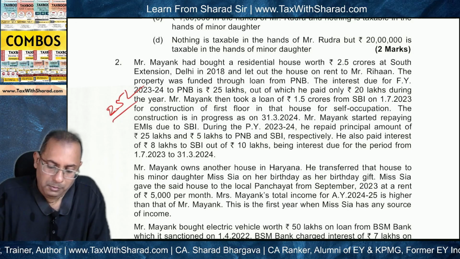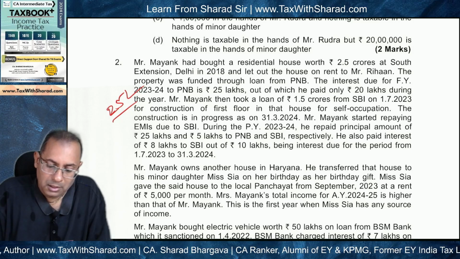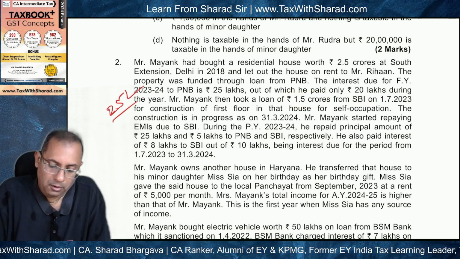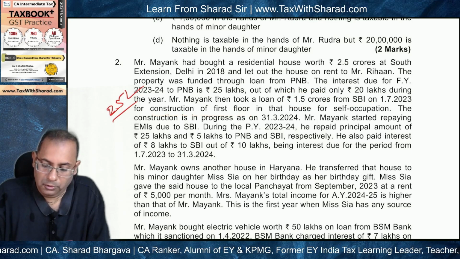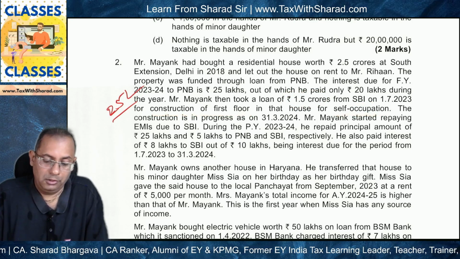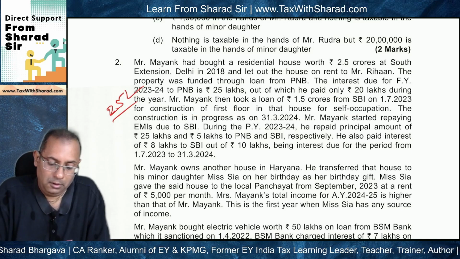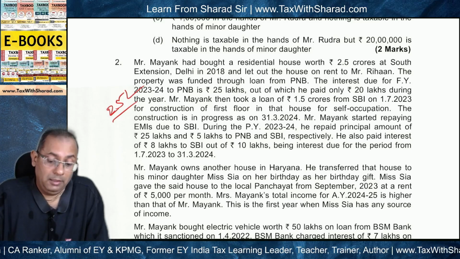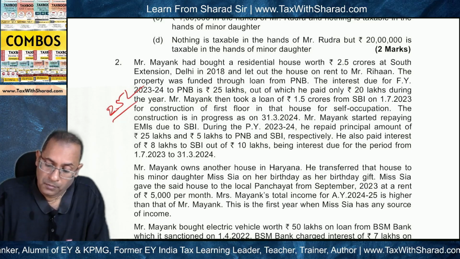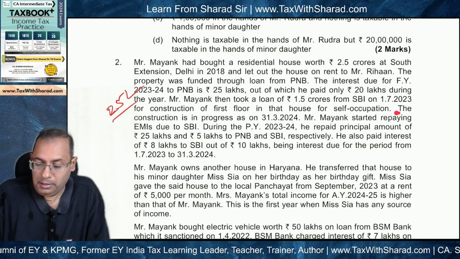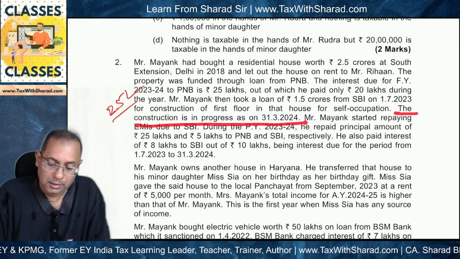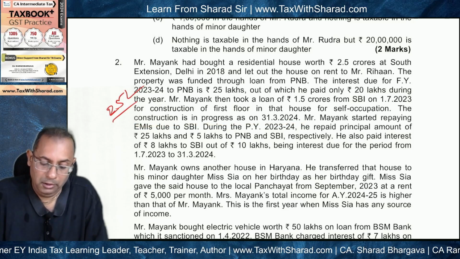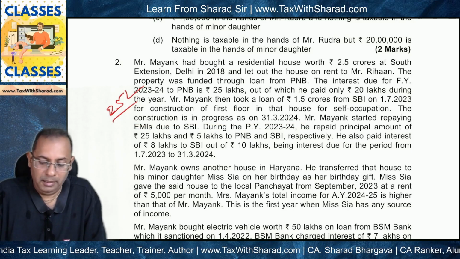Now there is another interest payment, as we can see here. Mr. Mayank then took a loan of 1.5 CR from SBI for construction of first floor in that house for self-occupation. So this is also interest on a loan which has been taken for construction of property, and ideally this should also be deductible under section 24. Okay, but the question says that the construction is in progress as on 31st March 24. That means during the previous year 23-24, the construction has not been completed.